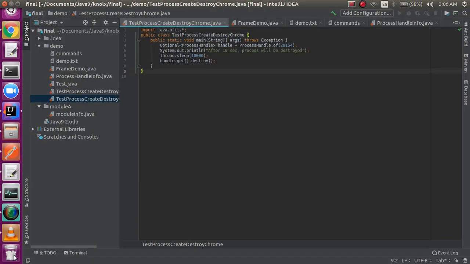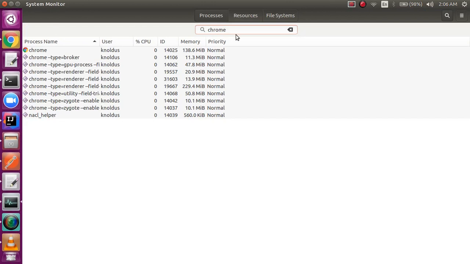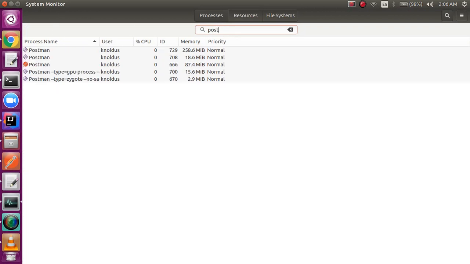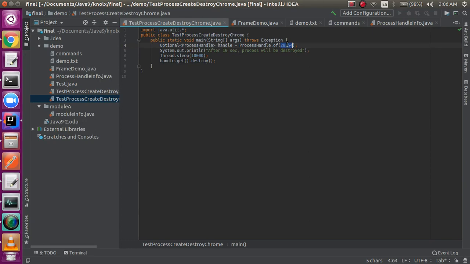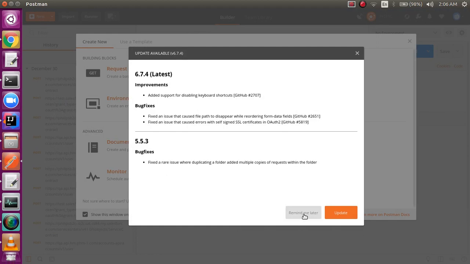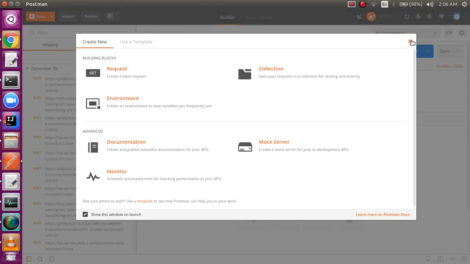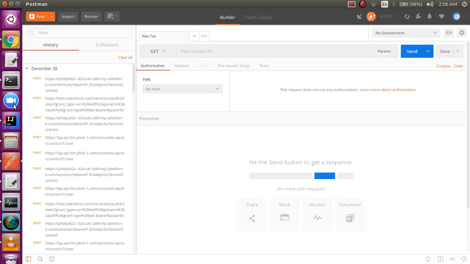My Postman is open. Go to system monitor, search for Postman and the PID. So the PID for Postman is 666. Okay, let's just specify here 666. This is the PID. What it should do is, after 10 seconds it should automatically close Postman.